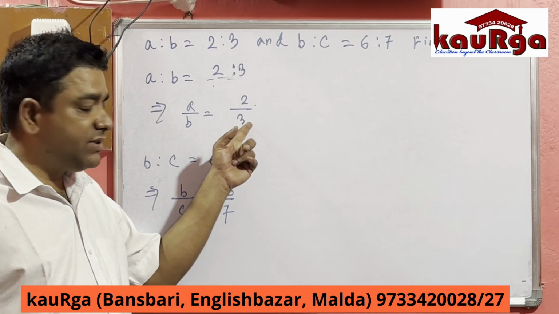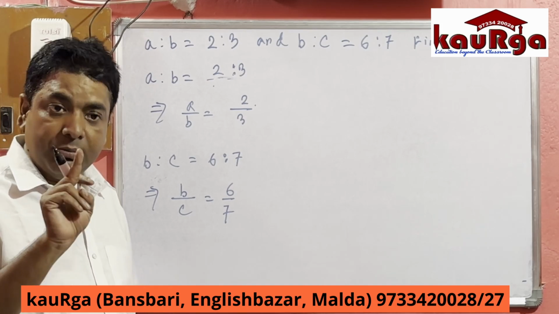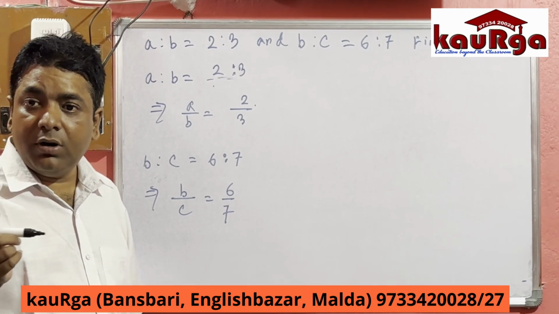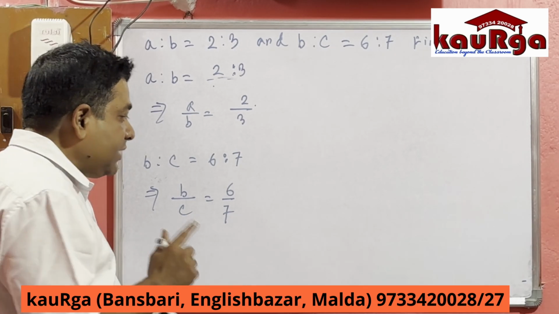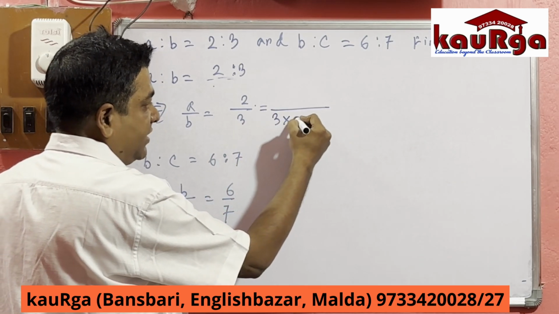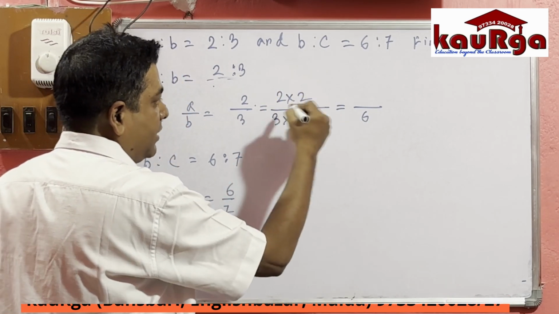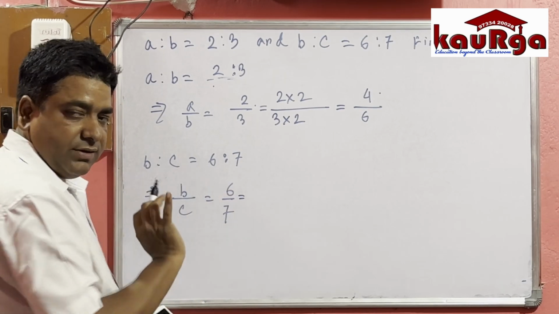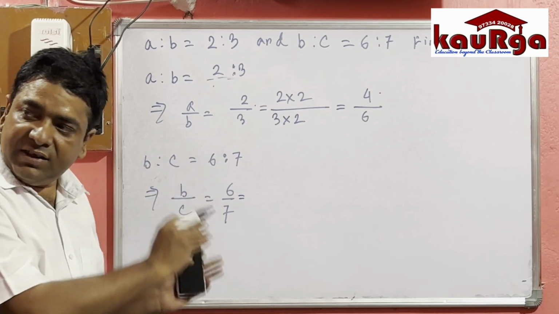So how to reduce this problem? We have to change this 3 and 6 into a common number. Common number means same number. How can we get the same number? We have to find out the LCM of 3 and 6. How much is the LCM of 3 and 6? 6. LCM of 3 and 6 is 6. So this 3 we have to change into 6. Multiplying by 2, it becomes 6. Numerator also we multiply by 2, so we get 4 by 6. Here B is already 6, so we don't need to multiply it. We will keep 6 by 7 as 6 by 7.